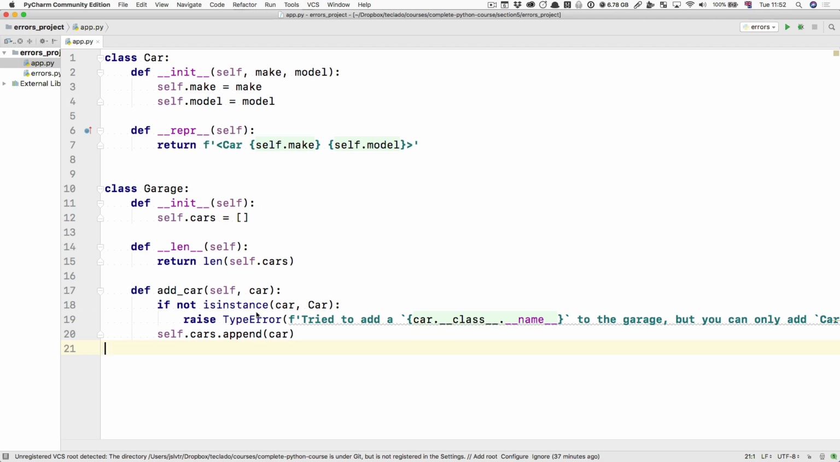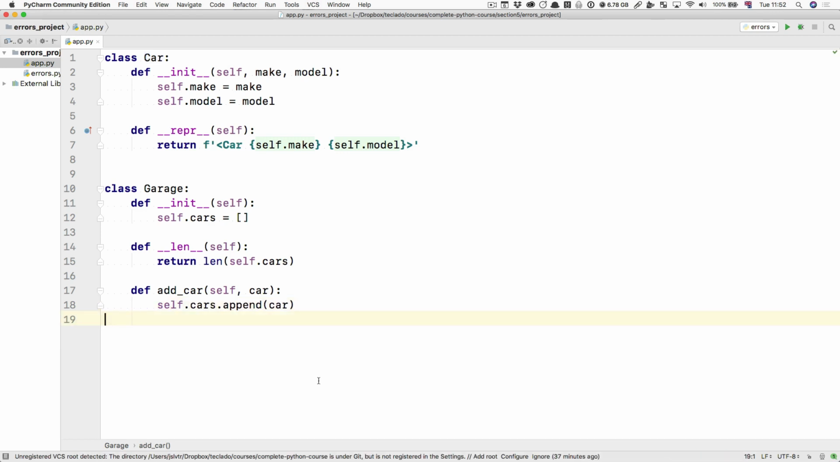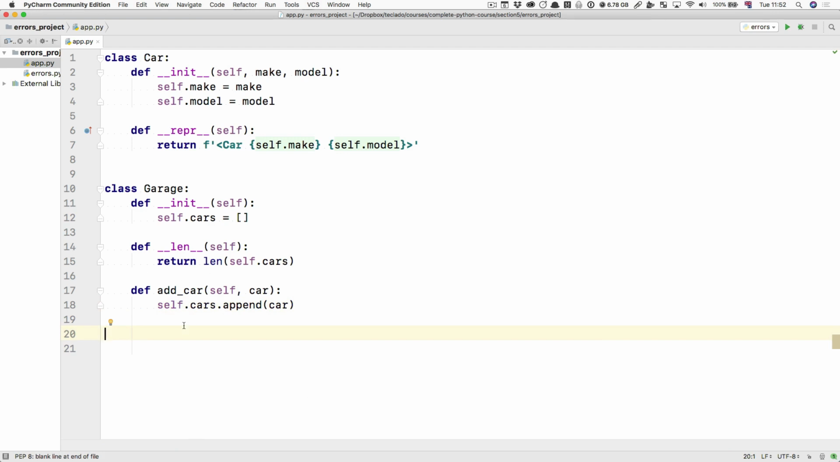Let's have a look at this piece of code here. We've got our car class and our garage class. And previously we looked at how we can make sure that the car is an instance of type car. But let's imagine that we did not do that. And instead we did something that's pretty normal for the majority of programming languages, which is to just add the car. That's what the method does.